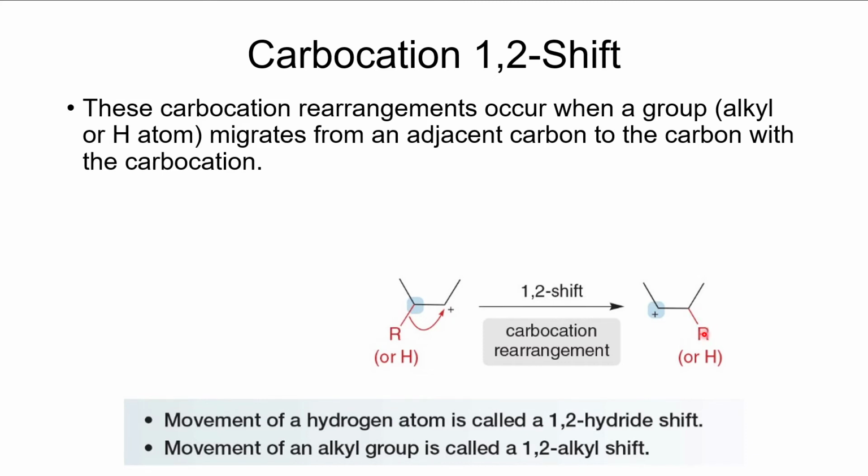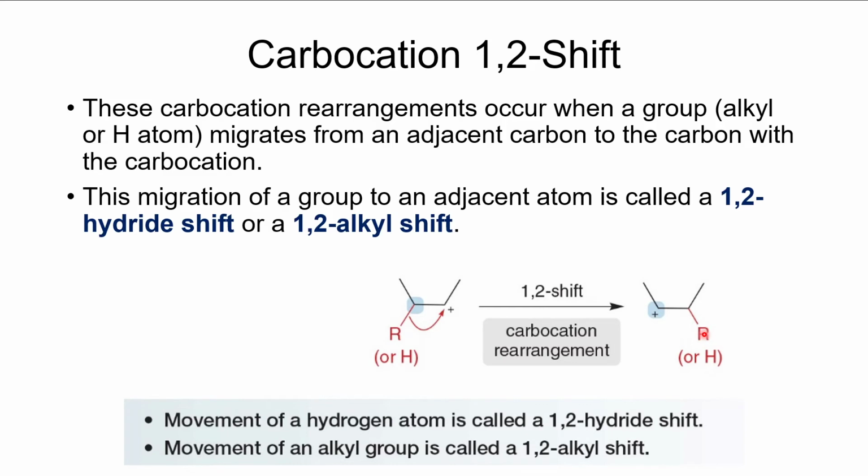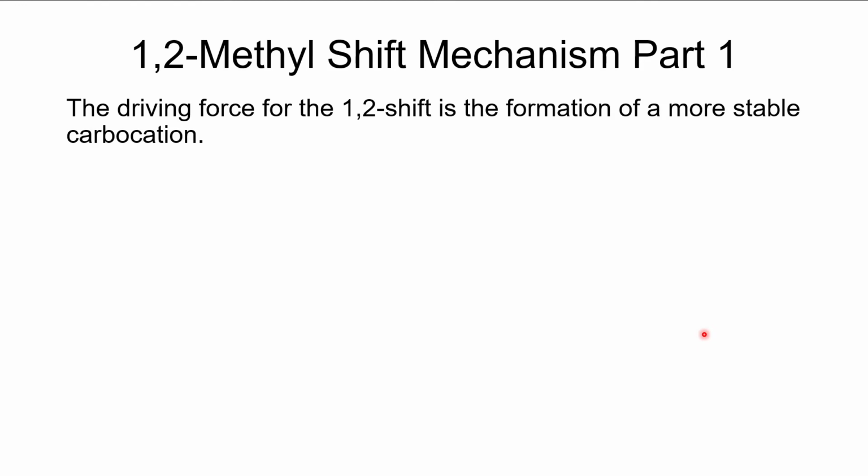Now it can only shift over one carbon. You can't just do magical shifting from the other side of the molecule. So it only shifts one. And the two types that we can have are a 1,2 hydride shift and a 1,2 alkyl shift. And like I said, either one of those can happen. Now, they don't happen just to happen, because there is a significant activation energy for this to occur. So in order for it to happen, there has to be a benefit to it. All right, so the driving force for this is the formation of a more stable carbocation.